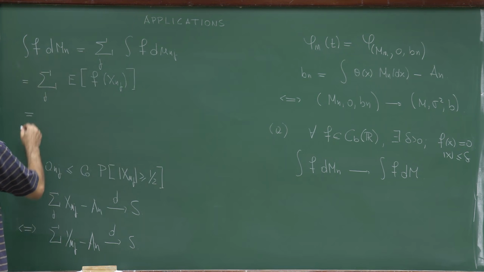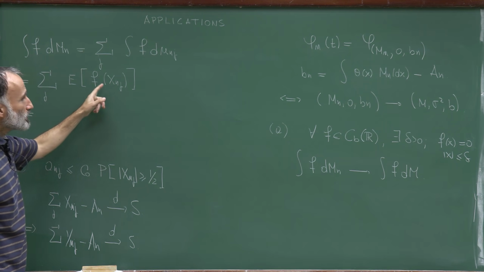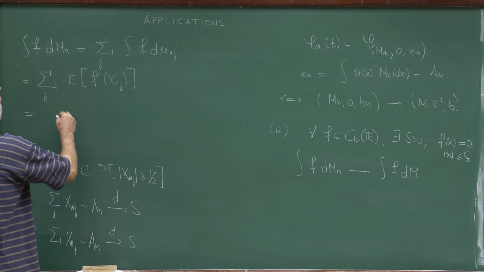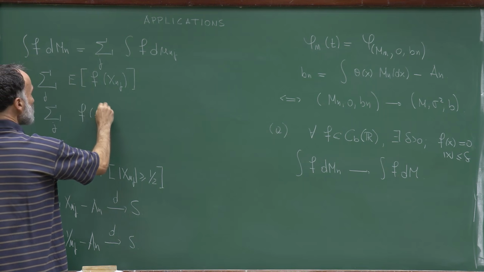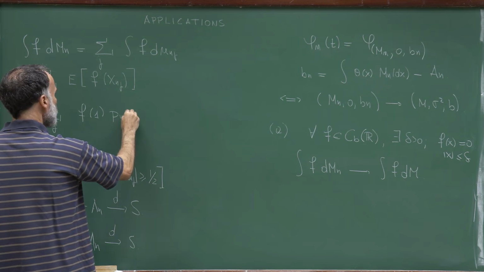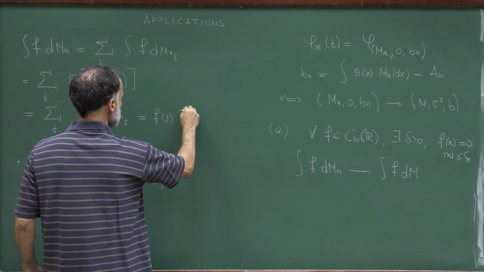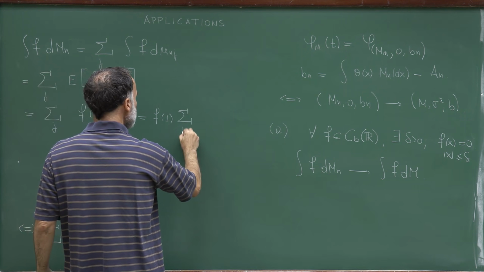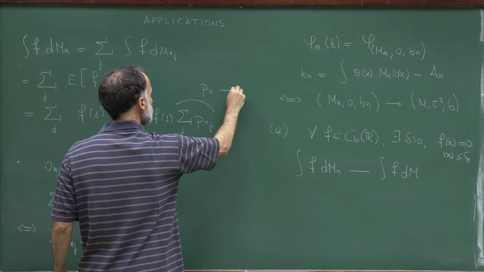And this expectation is equal to the sum over j, since X_nj takes the values 0 and 1. Well, f is equal to 0 at 0, and takes the value 1 at 1. So this is the sum in j of f(1) times the probability that X_nj is equal to 1, and this is p_nj. So if we want this integral to converge, we need the sum of p_nj, which I'm calling P_n, to converge.